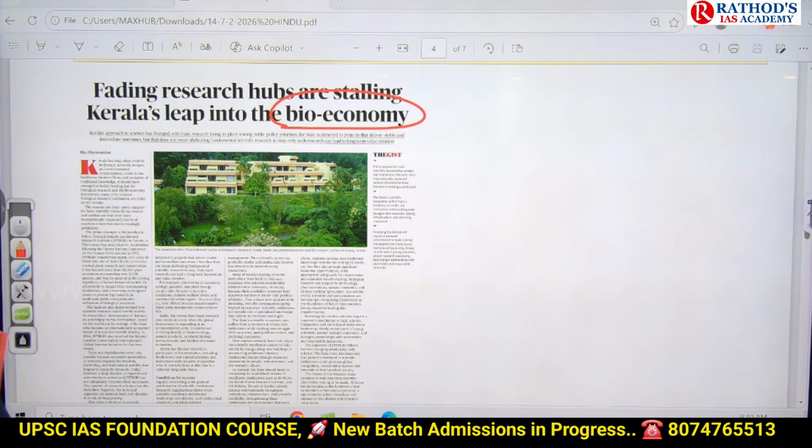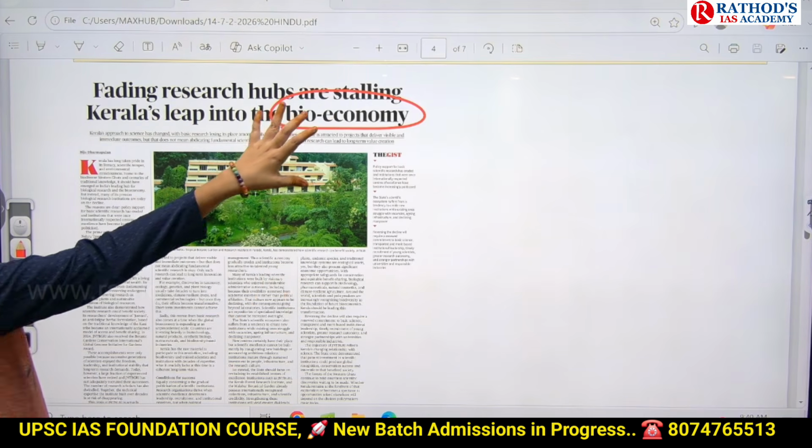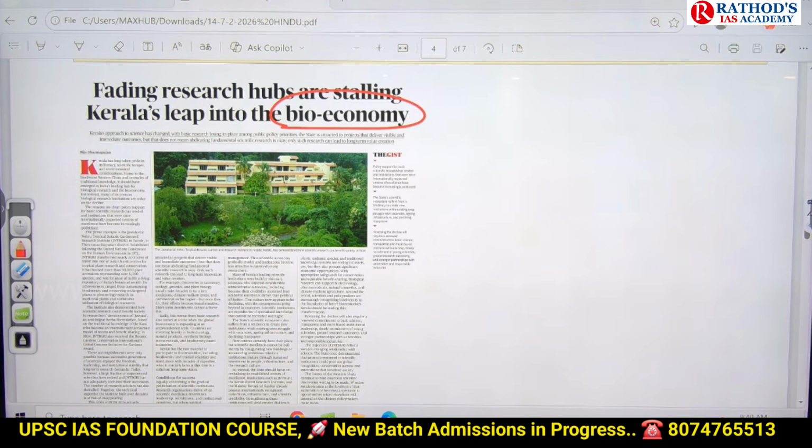From the mains point of view, it can give you this title directly: bioeconomy is facing challenges in Kerala. In light of this statement, what are the challenges faced by bioeconomy? What are the applications of bioeconomy? What are the advantages? Suggest some measures.